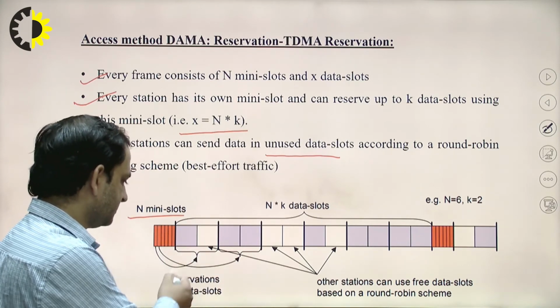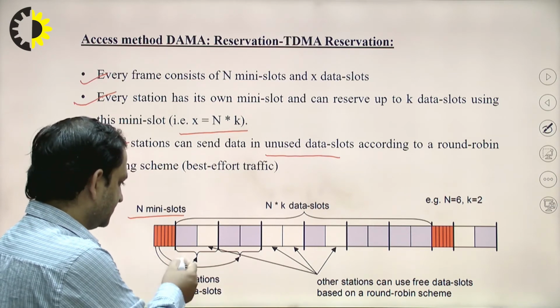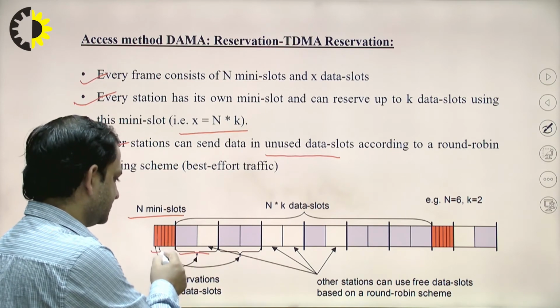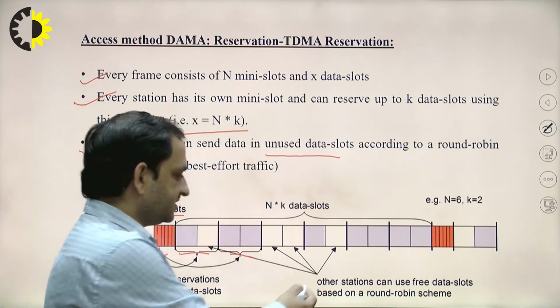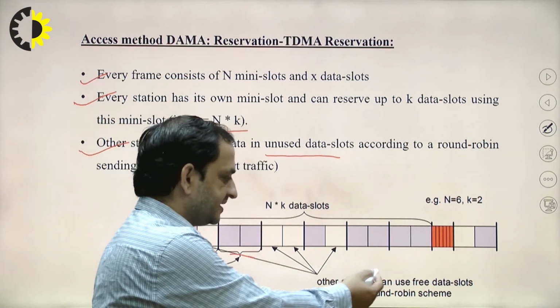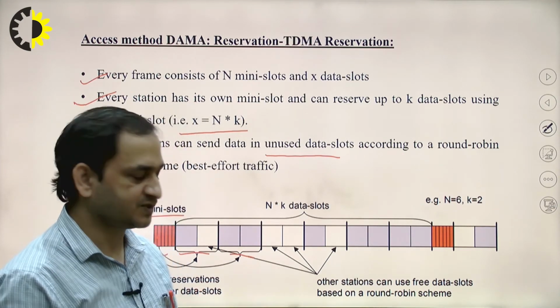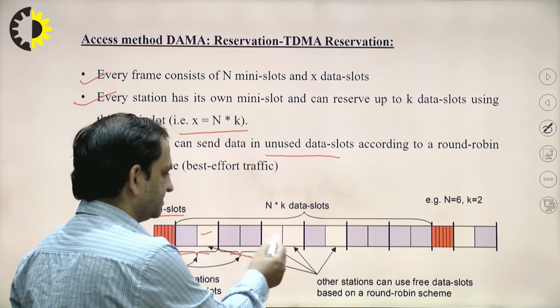reservation for data slots. So these are the reservations for the data slots. Just like this one, slot is reserved for this data slot, second is reserved for this data slot, and so on. So in this the other stations can use free data slots based on the round robin schemes. Okay, so if any of the stations is just like this one, this is free, this is free.